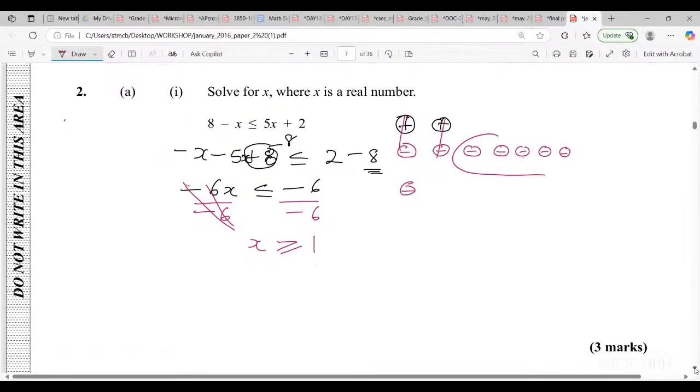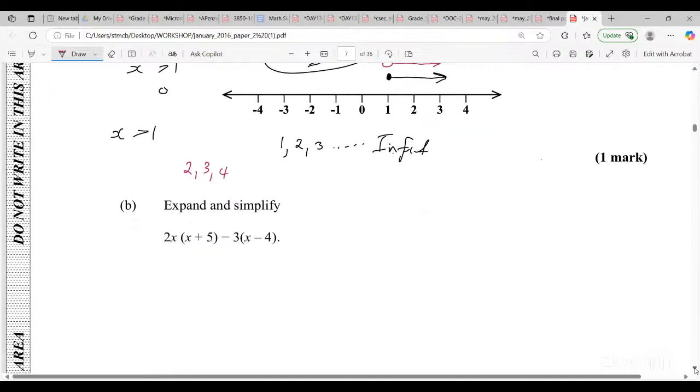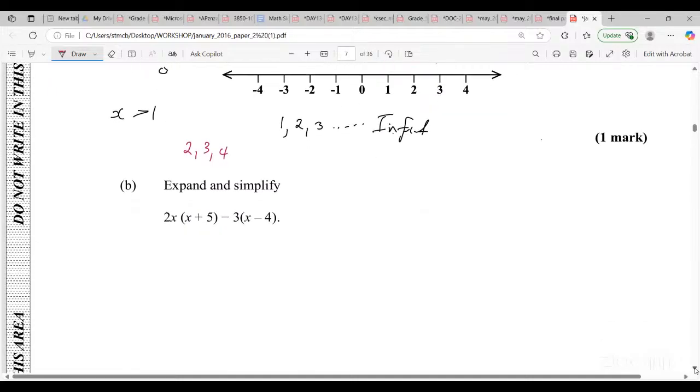All right, so the person asks you the question, and after you do it, you show the solution. All right, next question, guys. Expand and simplify. You can see the answer here. I'm there in the comment section now.